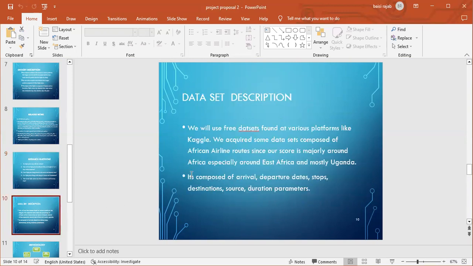Then our dataset description will majorly fall around Africa, since that's where our scope will be, and mostly in Uganda, because those are the trends that we can easily notice and are capable of noticing.